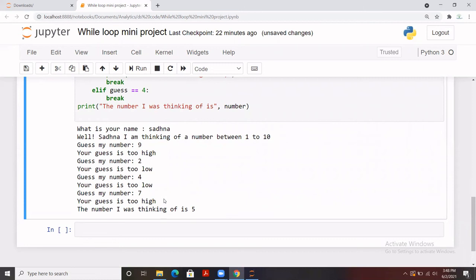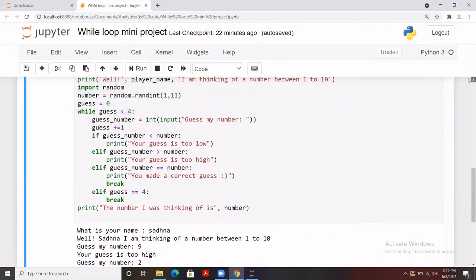So if in 4 attempts I was not able to make a correct guess, it is going to give me the correct number, which was 5. So I was making 4, 2, 9, and 7, not the 5. So when we said 7, it was saying the guess is too high, and when we said 4, it was saying the guess is too low. So that means it was between 4 and 7 only, which is 5, right? So I hope it is clear to you.